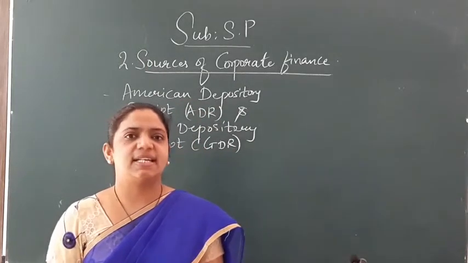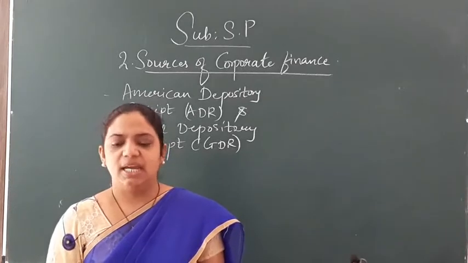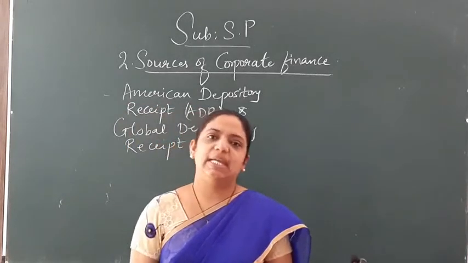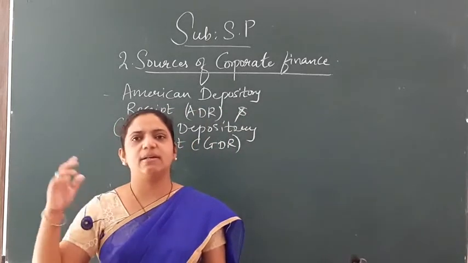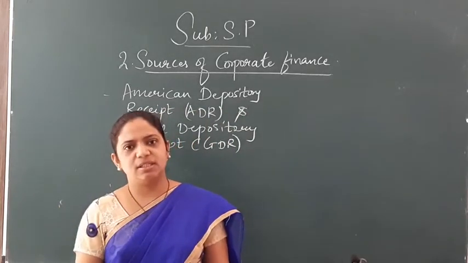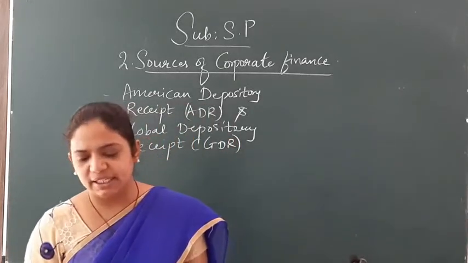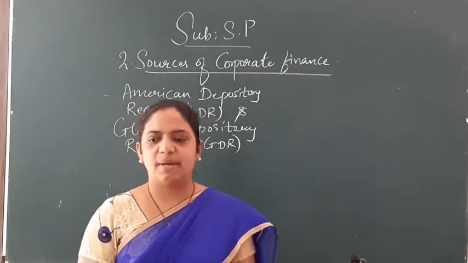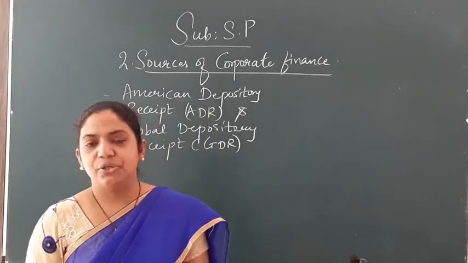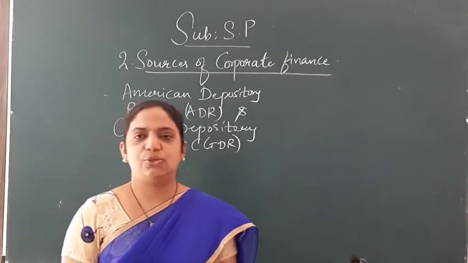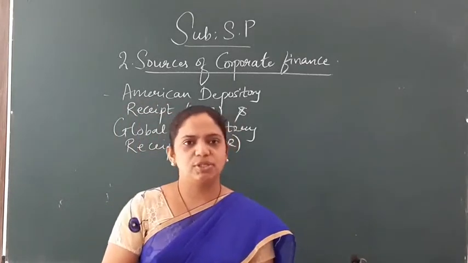Non-resident Indians, that is NRIs, and foreign nationals can invest their money in India by purchasing ADR and GDR. Commonly NRIs, those who are situated outside the country, and the foreign nationals can purchase ADR and GDR by investing money in India. They can buy ADR and GDR using their regular equity trading account. You have to open a common equity trading account, and you can purchase over there.